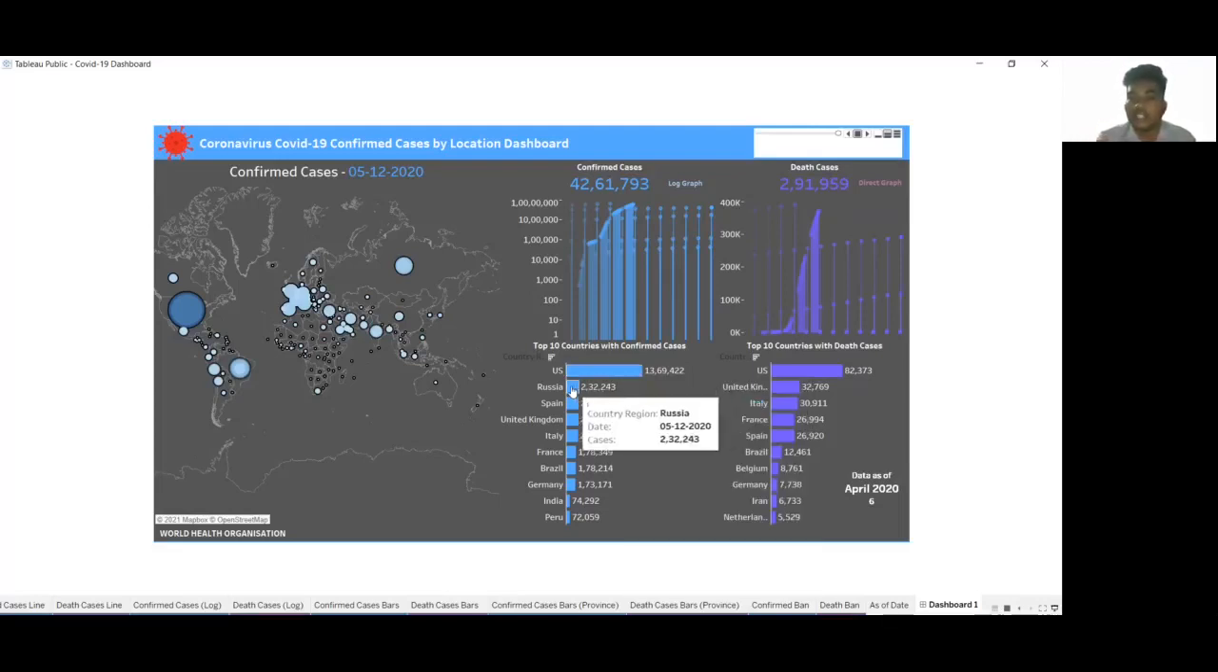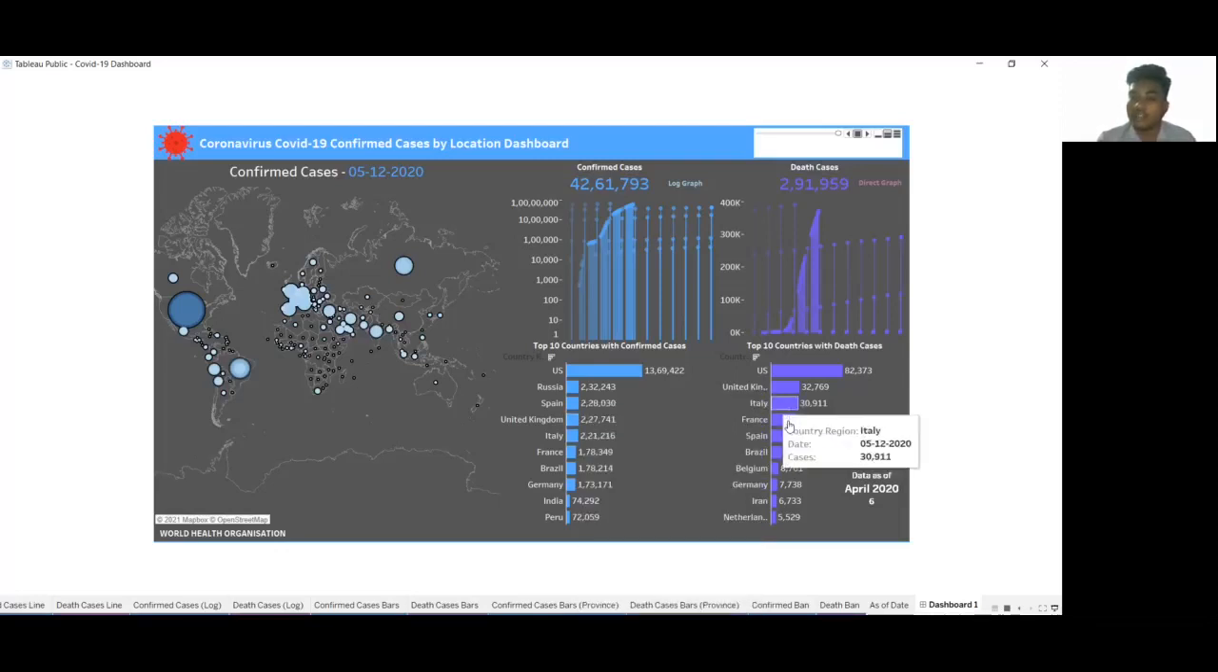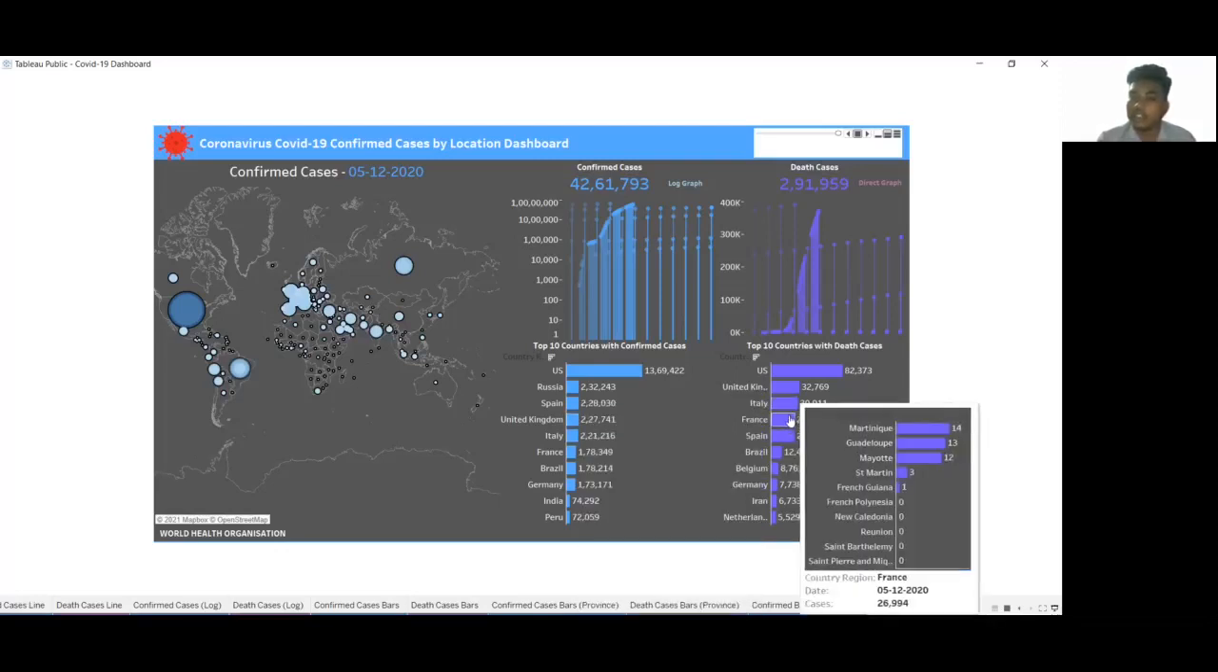Let me take you to a country with less data, like the United Kingdom. In the United Kingdom, only a few of the states were COVID affected, so it shows a few cases, and which state has the highest number of confirmed cases down to the lowest is shown the moment I hover over it. Similarly, this happens with death cases also.